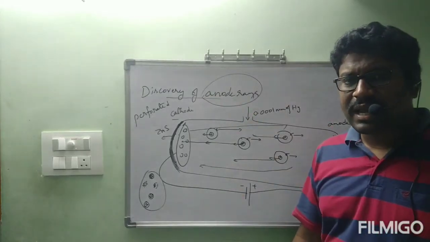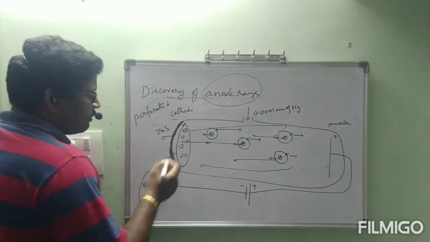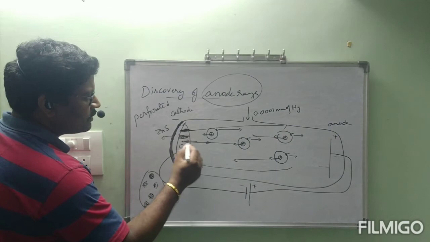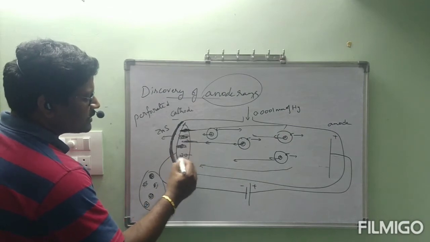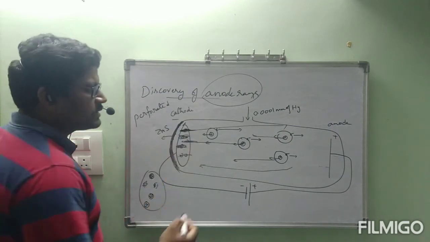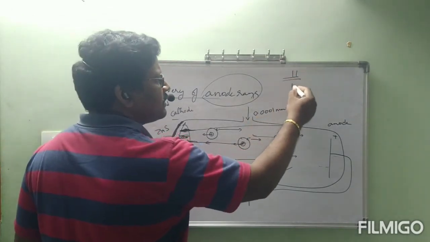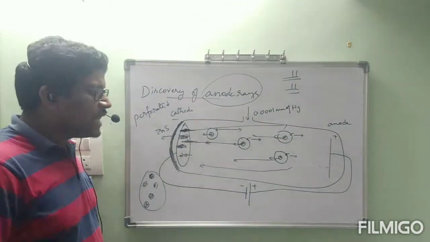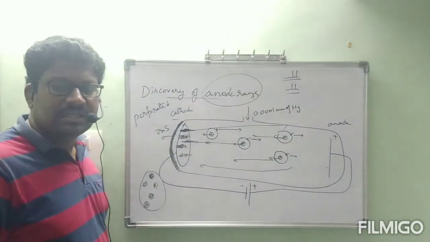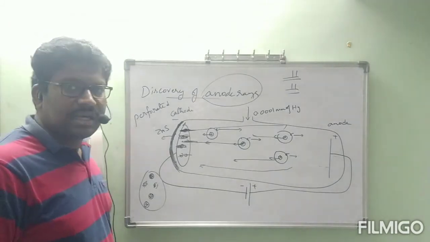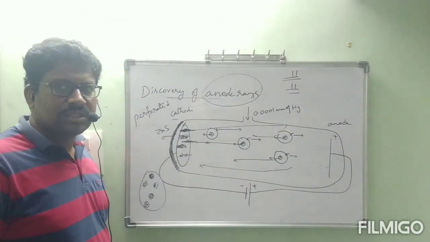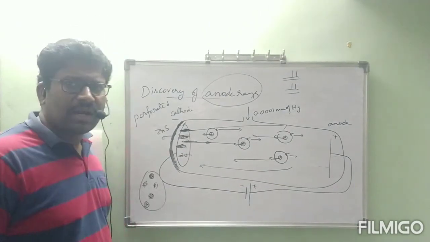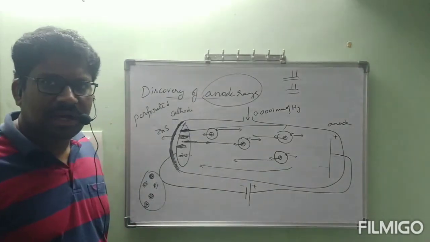Anode rays are also called canal rays because while they are moving through the holes, they appear like canals. Like this, one canal is there, here one more canal. That's why these rays are called canal rays. As these rays contain positively charged particles, they are called positive rays. So these are the other names of anode rays. What are the other names for anode rays? Positive rays or canal rays.